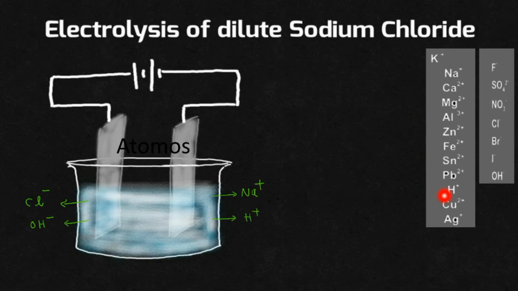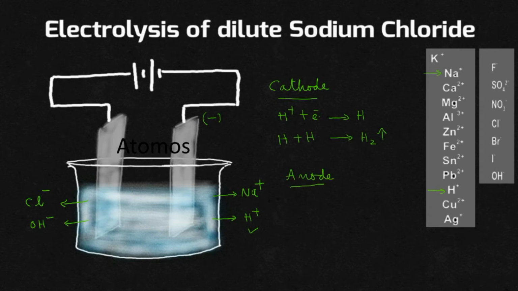See, the one that is occupying the lower position in the electrochemical series will be getting more chance to get discharged. So, out of Na plus ion and H plus ion, which one will be getting the chance? H plus ion. So, write the cathode reaction. So Na plus ion will be remaining in the solution. H plus ion will be moving towards the cathode and it will be accepting electron from the cathode and will be getting converted into hydrogen atom. Hydrogen atoms later will be combining together to form hydrogen gas.